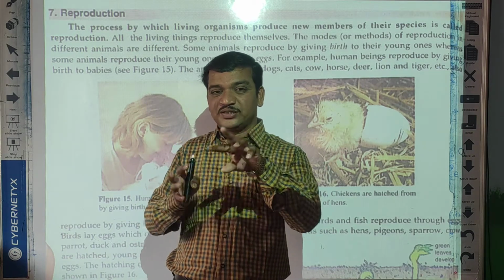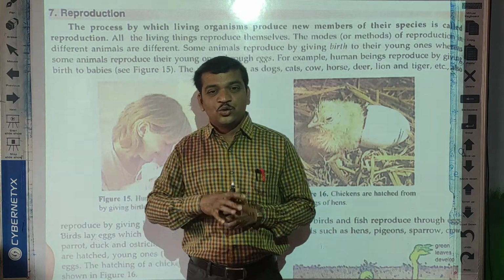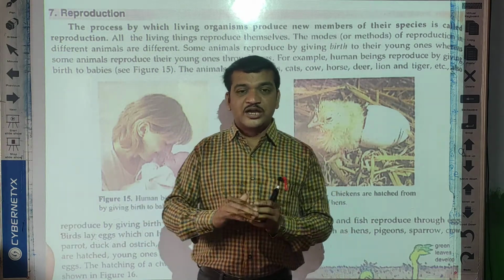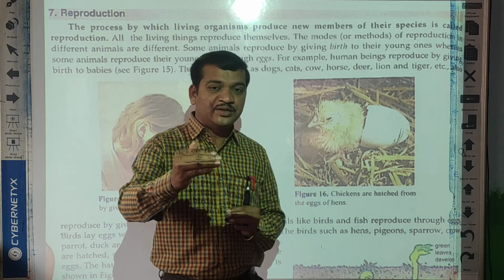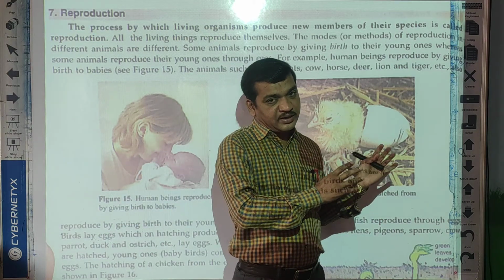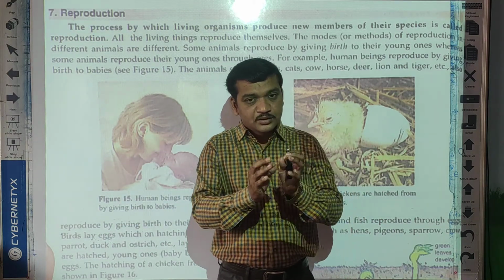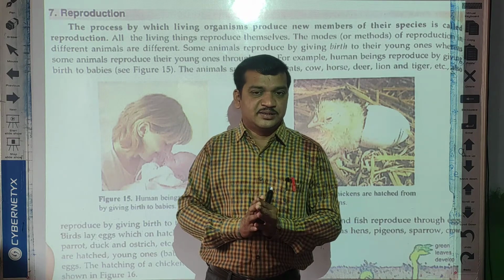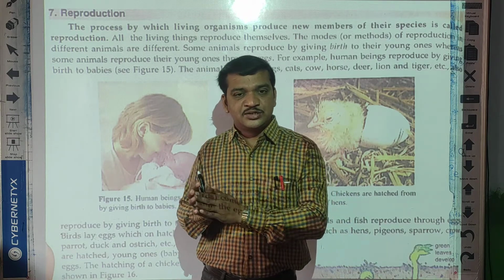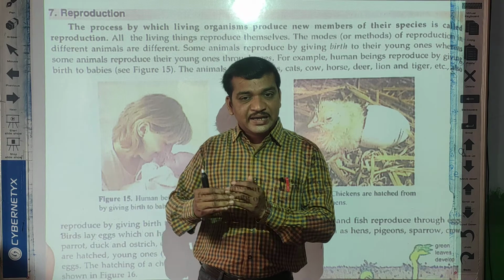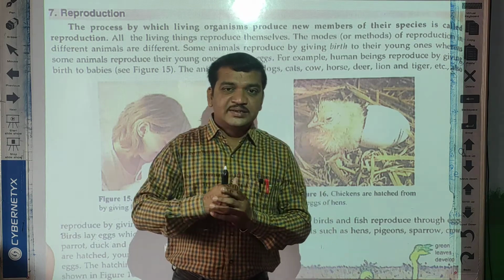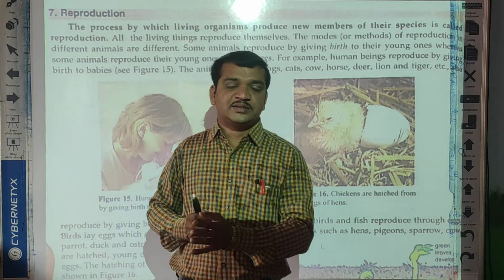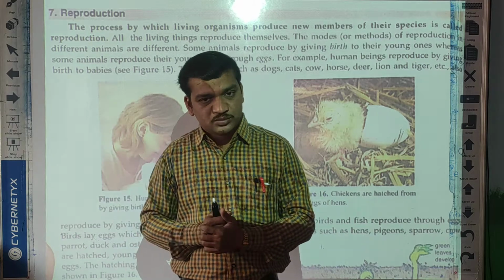So first, those animals give birth directly to their babies. Okay. Example, mammals, whatever the mammals are there. And some animals lay the eggs, and after hatching the eggs, the babies come out of the eggs.